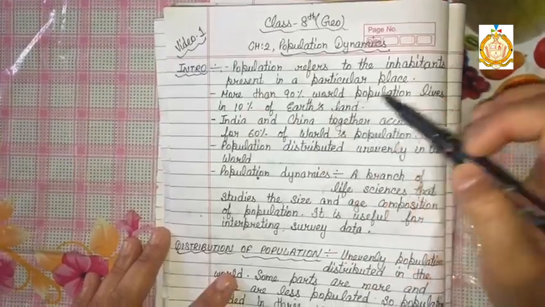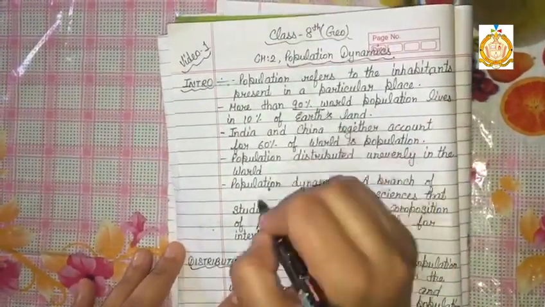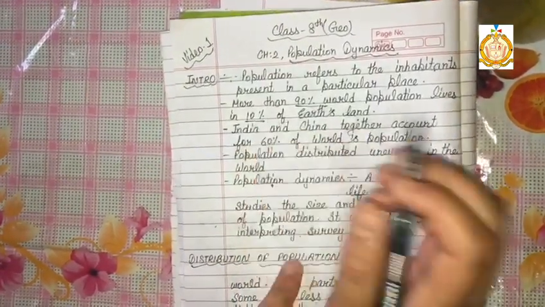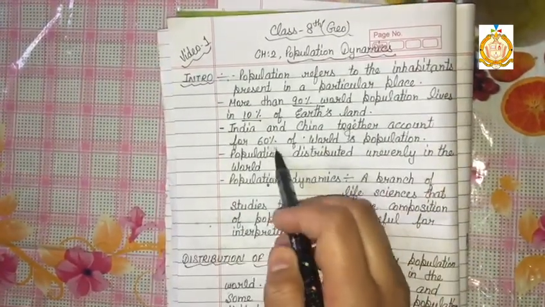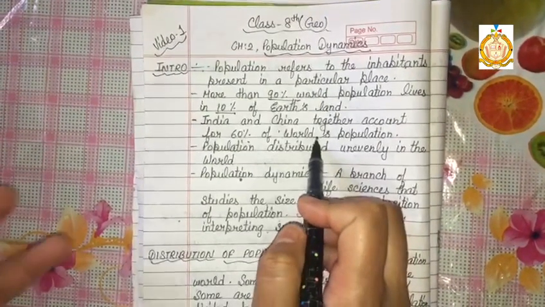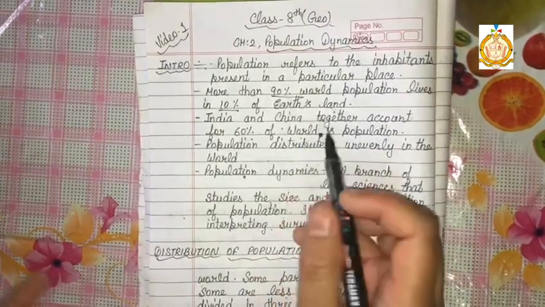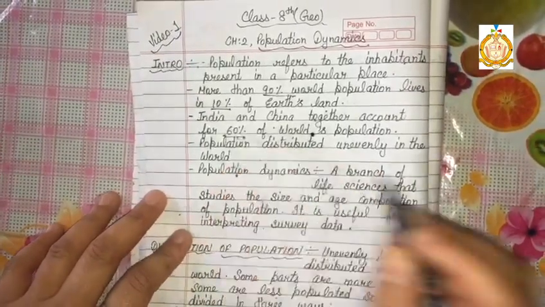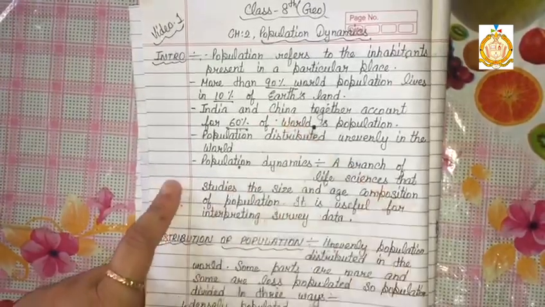More than 90% of the world population lives in 10% of Earth's land. This is very important. 90% of the world population exists on only 10% of Earth's land. Then India and China together account for 60% of the world's population. Now, due to the crisis happening these days, the population may fluctuate, but according to the last census, that 60% of the world's population is formed by two countries, India and China.